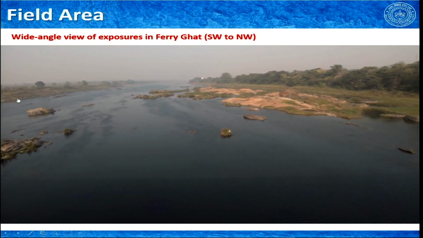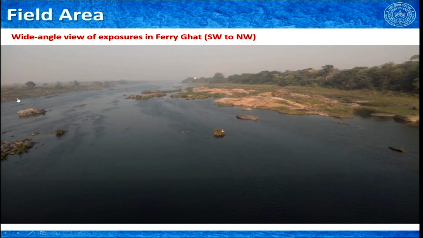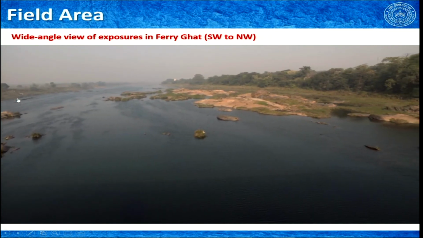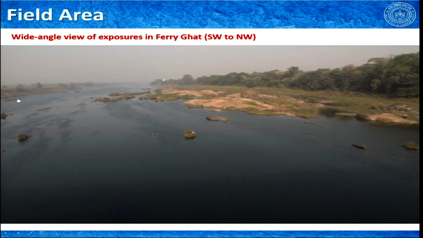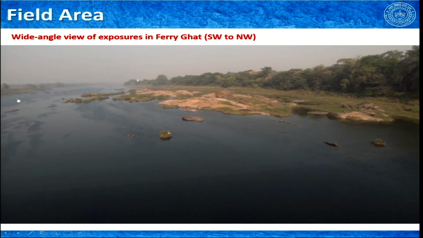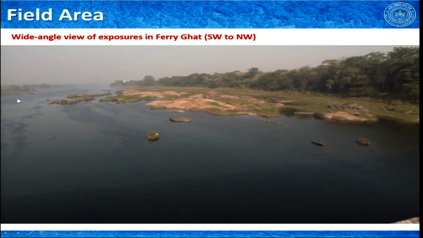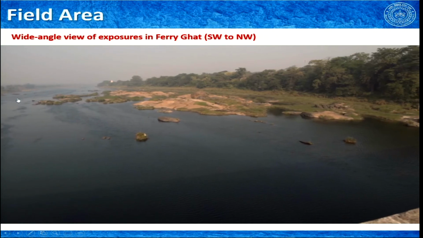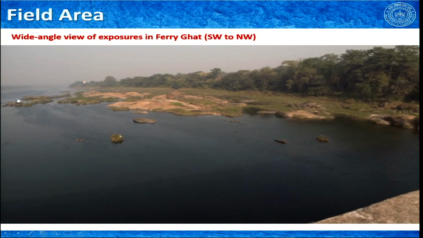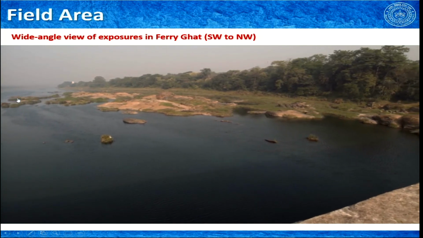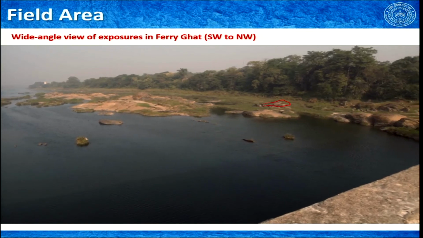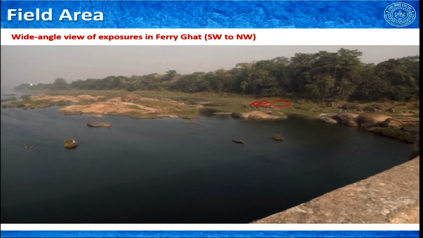And here in the top north part of the screen, we are seeing the exposures where we will be working. You may identify these black rocks here, these are dolerite dikes.